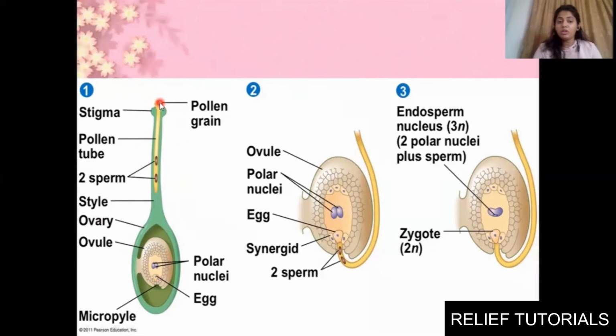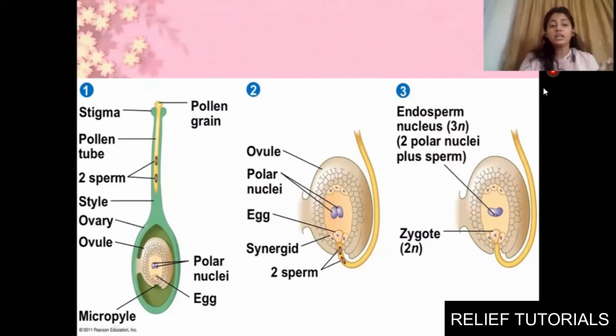Now this pollen grain will come and get stuck to this stigma. The pollen grain, as I told, will have two male gametes, two sperm cells, and a tube nucleus, which will form a pollen tube. The pollen tube needs to penetrate inside the female part. Why? Because inside the ovule the egg will be present. So to fertilize, they need to travel inside the ovule and fuse with the egg cell.